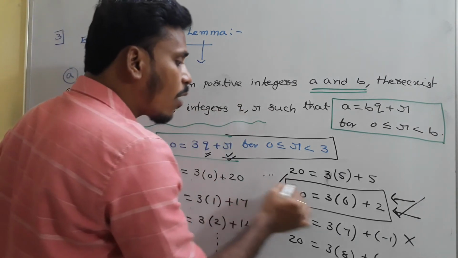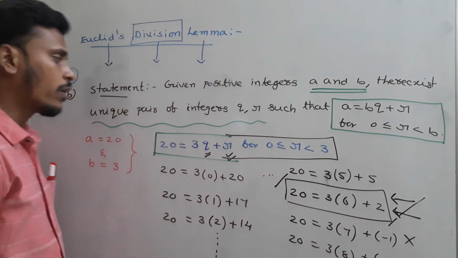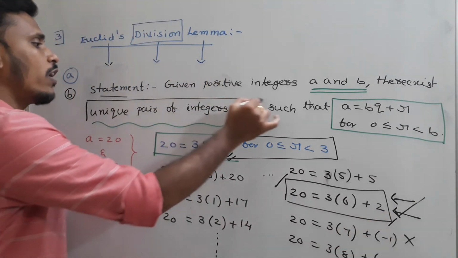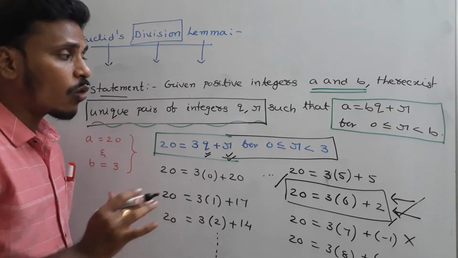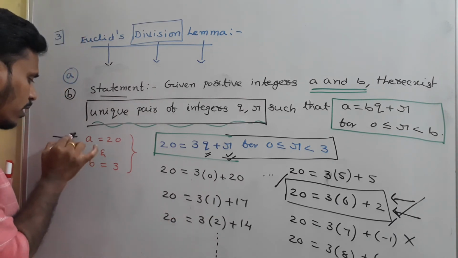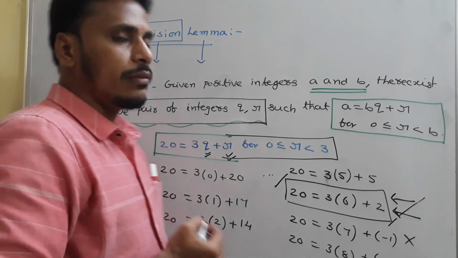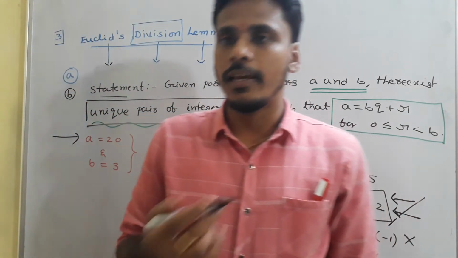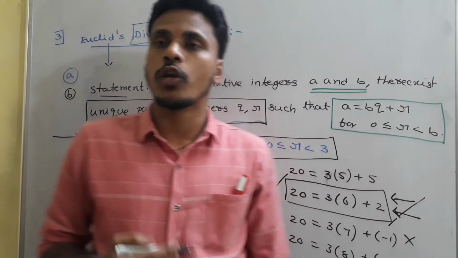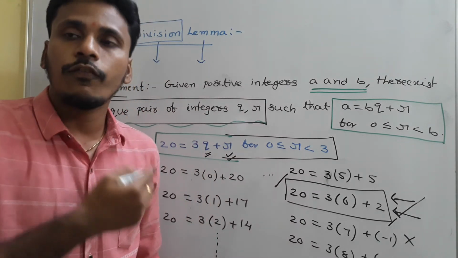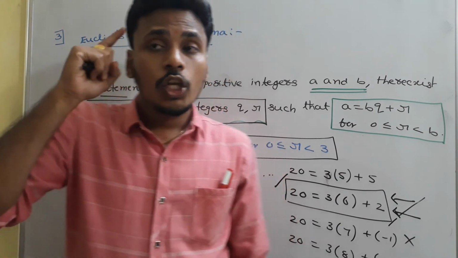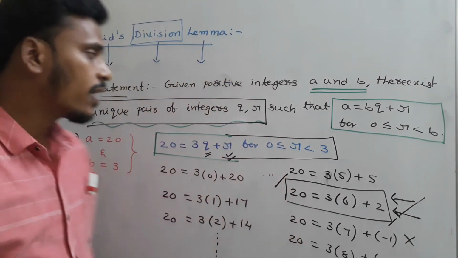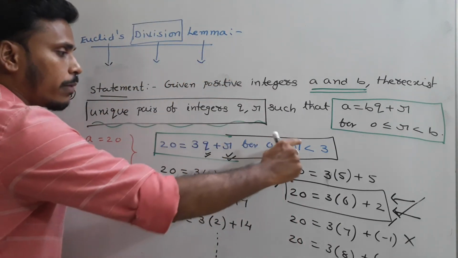Since we have only one such representation, the words unique pair of integers q and r are suitable there. So at the end, what we conclude is: take any positive integers a and b, and search for the pair q comma r in such a way. For every pair a and b, for sure you will get a unique pair q comma r satisfying this particular statement.